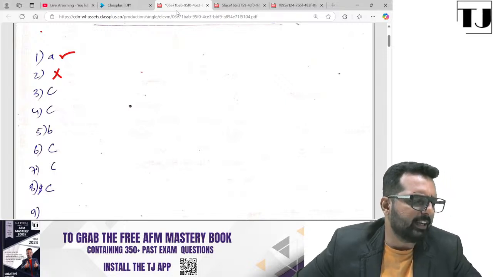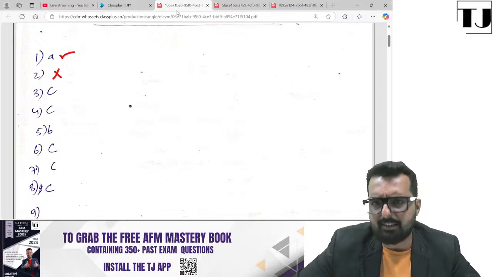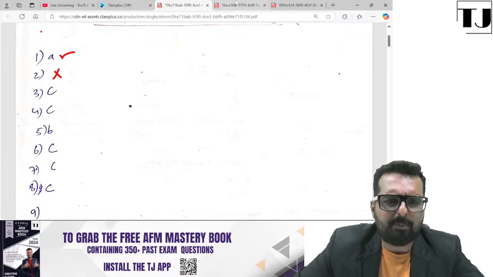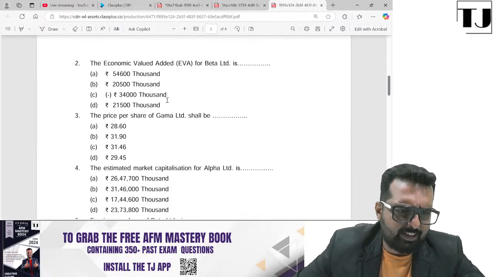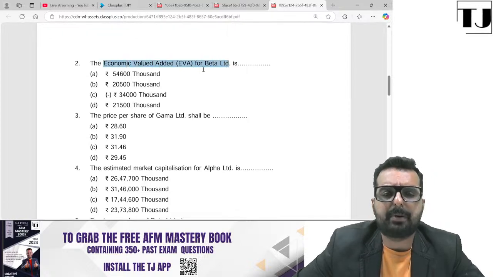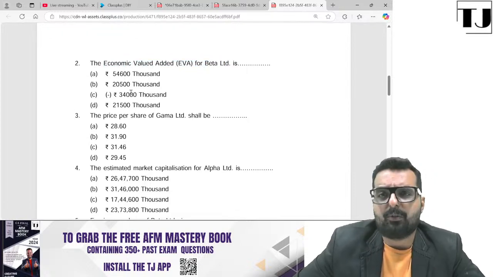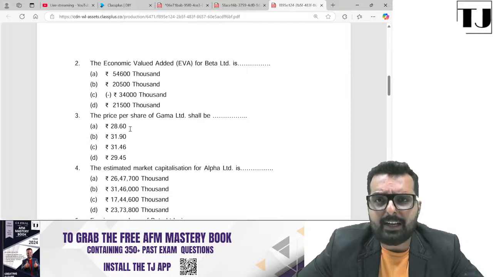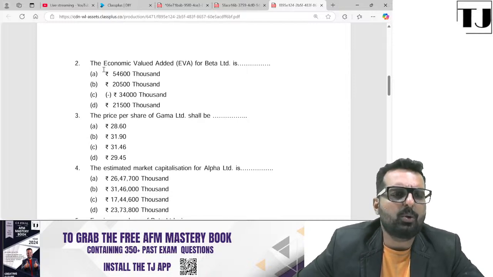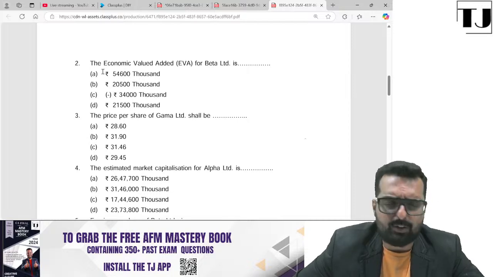Okay, Shreyas, your point is whether it will be checked by the evaluators or not. I'll just give you an answer for that. Now, for example, let's talk about the second question. Economic value added for Beta Limited. What is the formula for that? We have to find out the NOPAT minus investment into WACC. You cannot do it in calculator just like that. You will need some workings for that, correct?